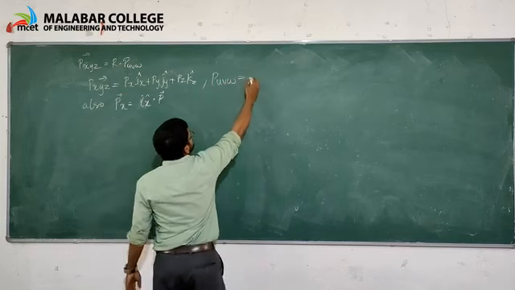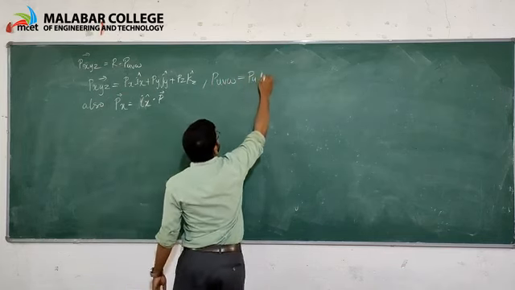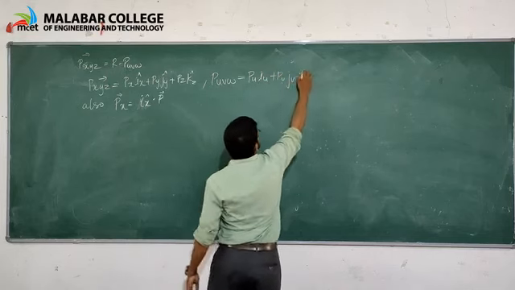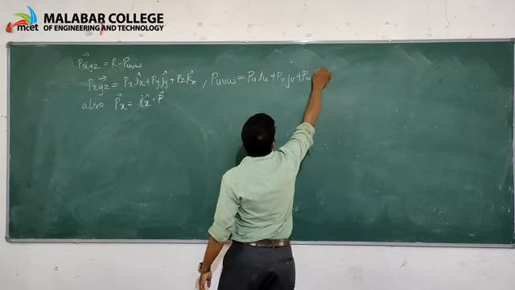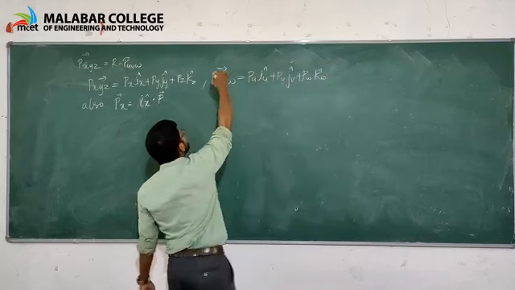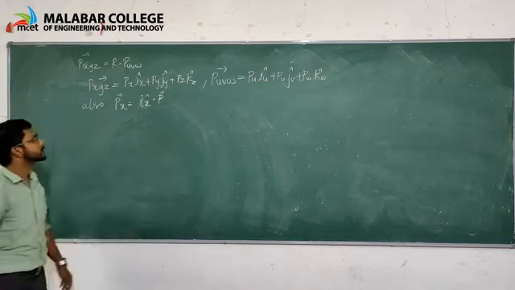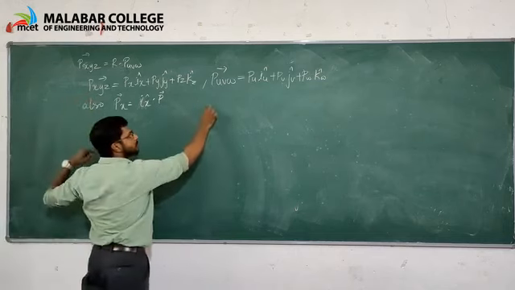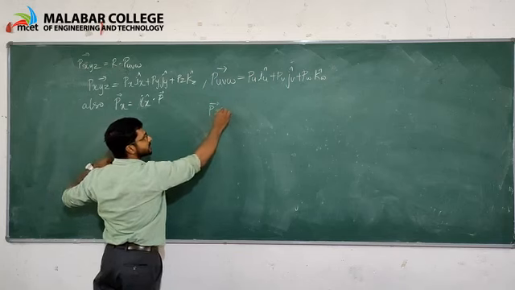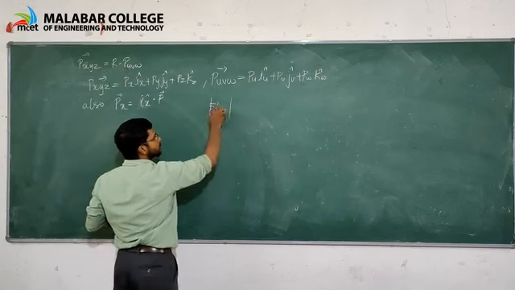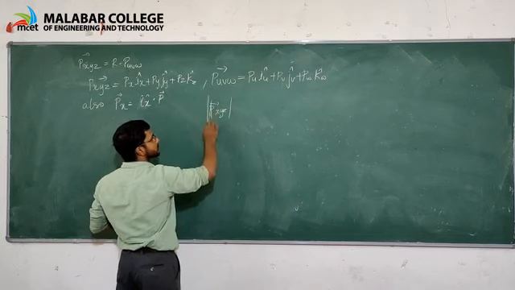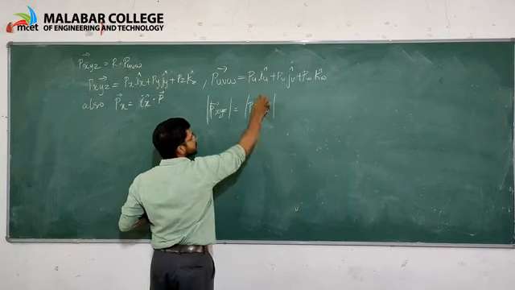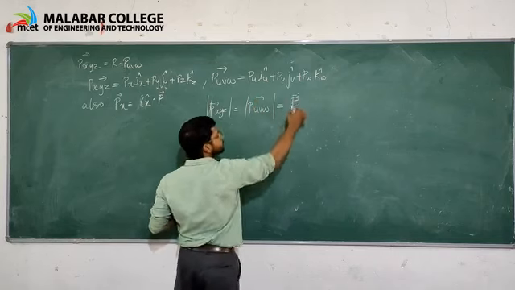Puvw is equal to Pu iu plus Pv jv plus Pw kw. Here the magnitude of Pxyz is equal to the magnitude of Puvw, which is equal to P.